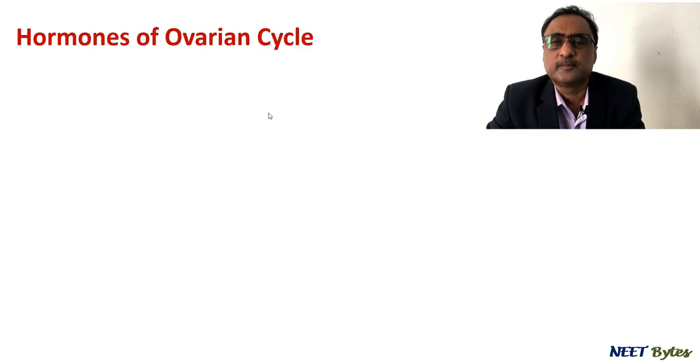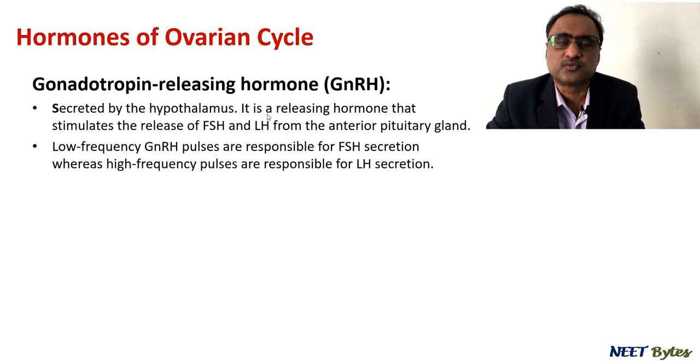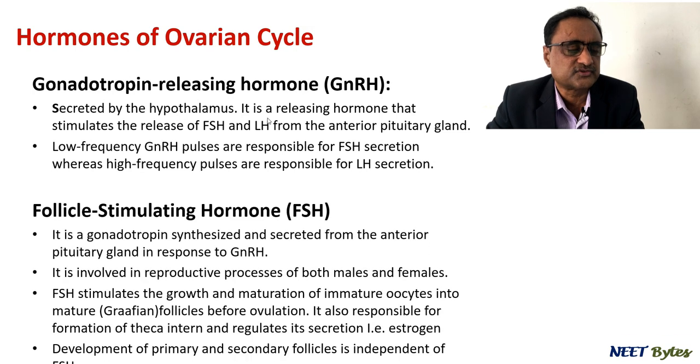But first of all, let's learn what the hormones involved in the entire process are, because we know very well this is an entire hormone related event. The very first is what we call gonadotropin releasing hormone. It is secreted by the hypothalamus, and it is a releasing hormone that stimulates the release of follicle stimulating hormone and luteinizing hormone from the anterior pituitary.